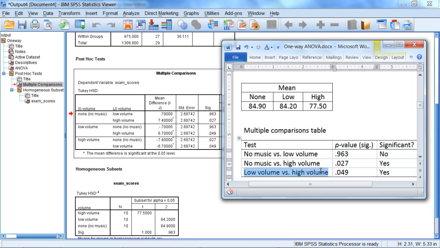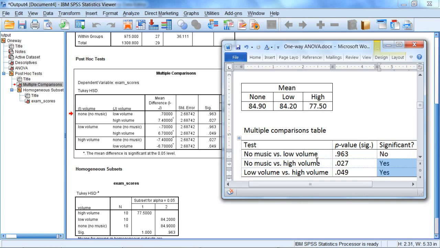And then low volume versus high volume, this result right here, low versus high, had a P of 0.049, and you can see that right here. Okay, and we found that this first test was not significant, and the latter two tests were significant. So no music versus high, low volume versus high volume.